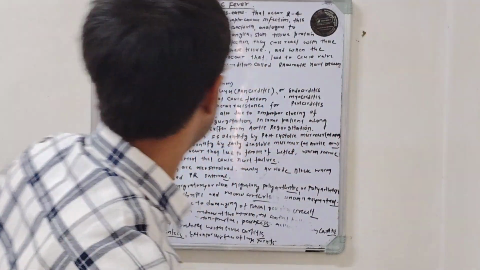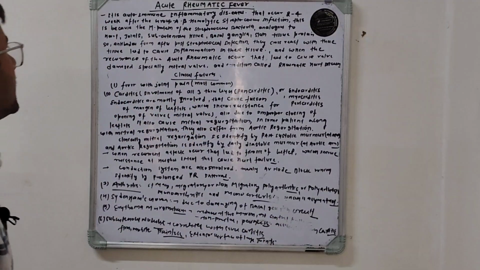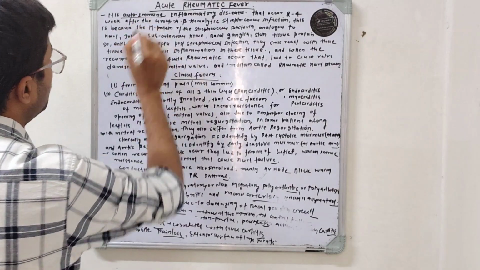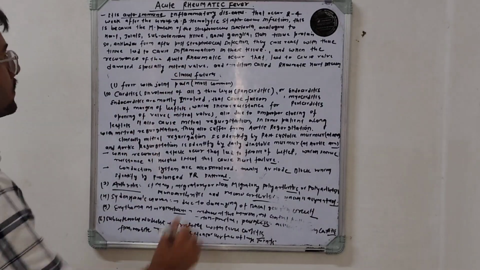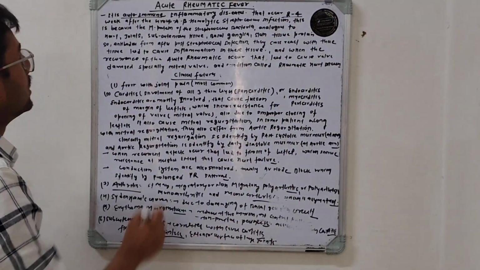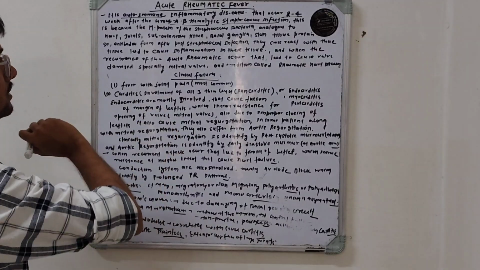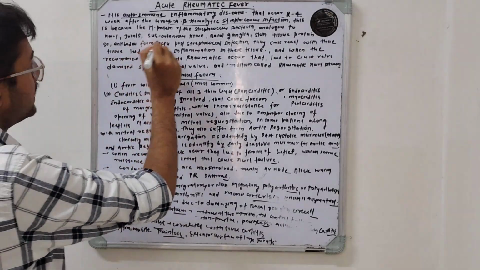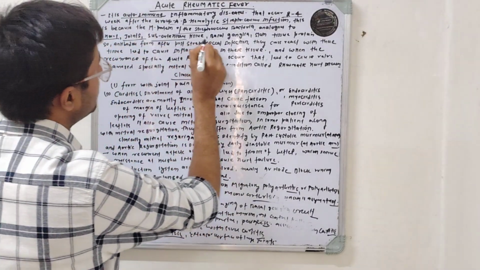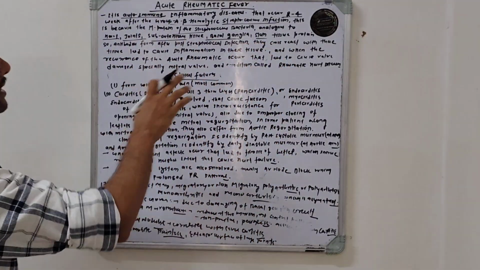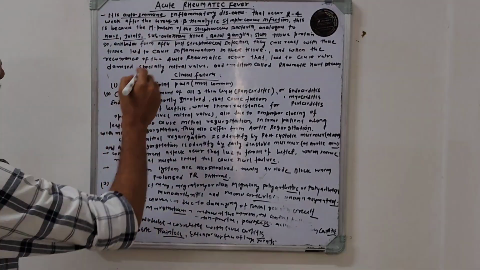Now we move toward the reading section. So we start with the definition of acute rheumatic fever. What is it? It is an autoimmune inflammatory disorder that occurs 2 to 4 weeks after group A beta hemolytic streptococcus infection, and this is because the M protein of the streptococcus bacteria is analogous to the heart, joints, subcutaneous tissue, basal ganglia and the skin. So these are the sites where the immune cells cross react with the body cells, and so antibodies after the post